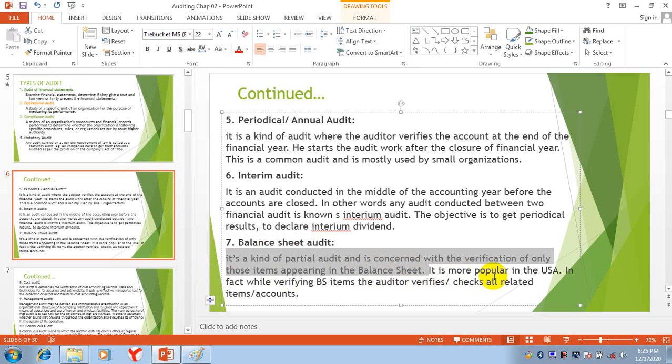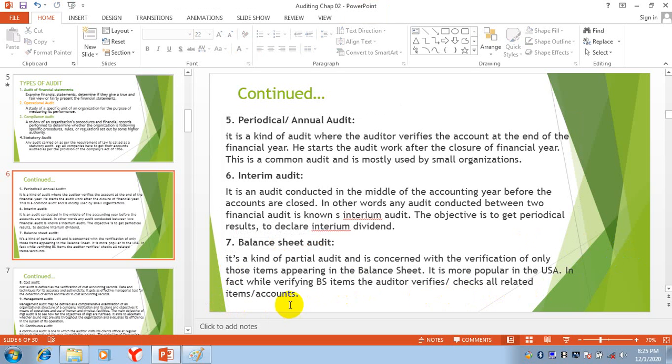It is more popular in the USA. While verifying balance sheet items, the auditor checks all related accounts. They are checking all the assets, all the liabilities, and all the owners' equity items. So we call it balance sheet audit.